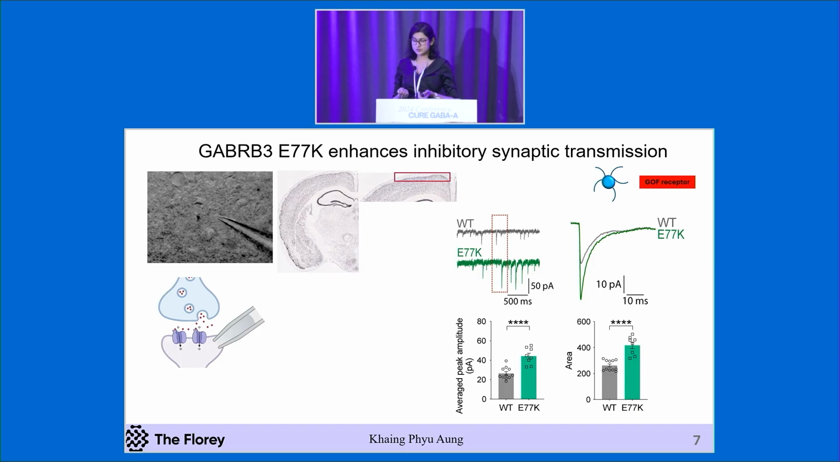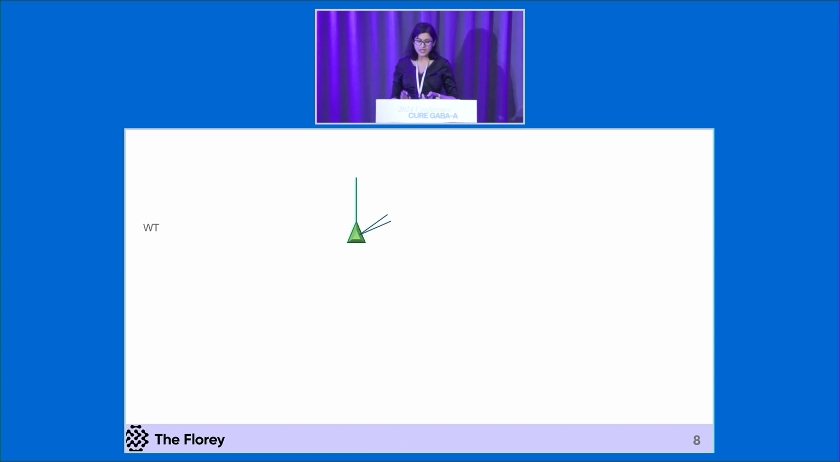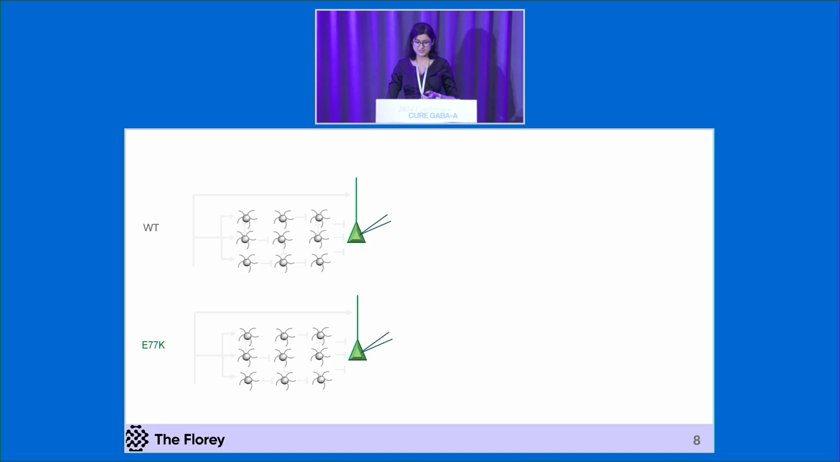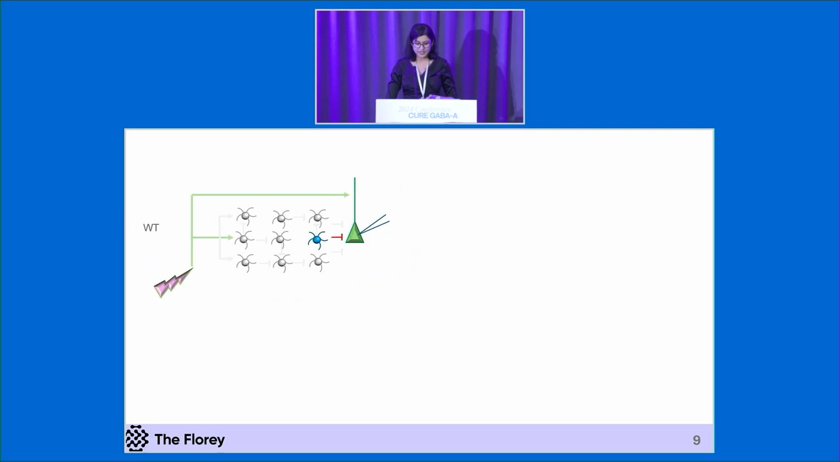So our collaborator group in Denmark did some network recording. In this cortical network, there is a pyramidal neuron as well as surrounding inhibitory interneurons. This is the same for both wild-type and mutant E77K mouse models. Let's focus on the wild-type network first. When there is a stimulation, the pyramidal neuron receives direct excitatory input as well as indirect inhibitory input through the activated interneuron. Overall, it gets excited and fires an action potential.